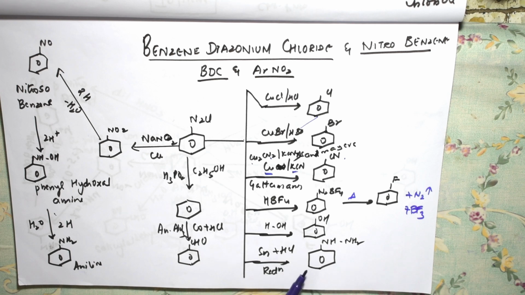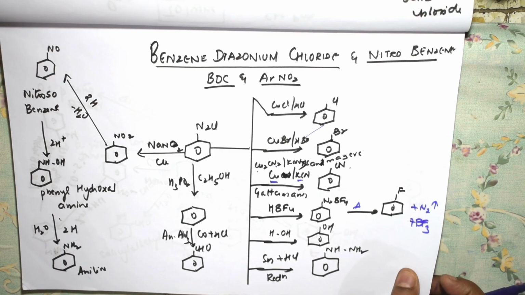BDC to, on reduction, what will happen? You're going to get amines substituted in that, right? So 1, 2, 3, substituted in that. That is what is a type of bond. Now let us see one more, students.